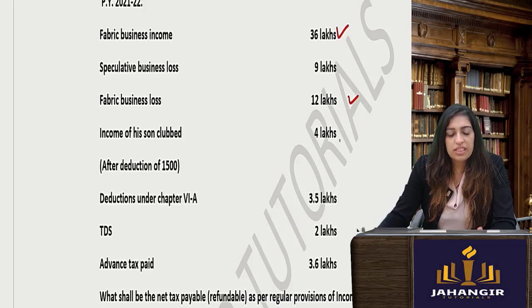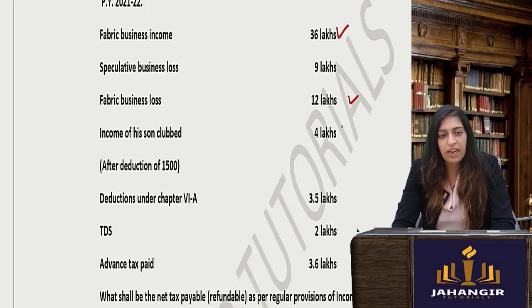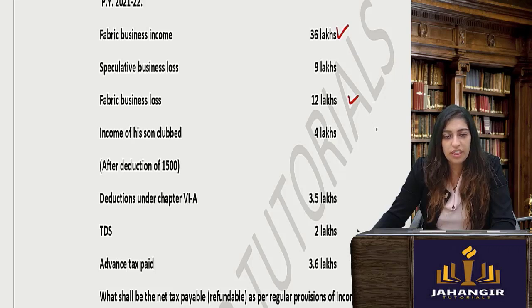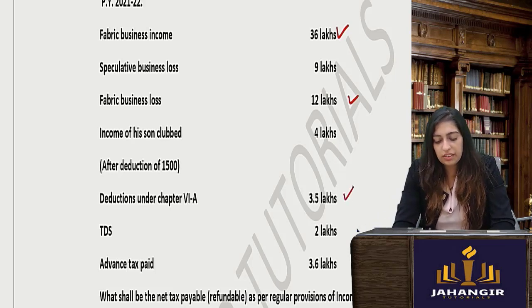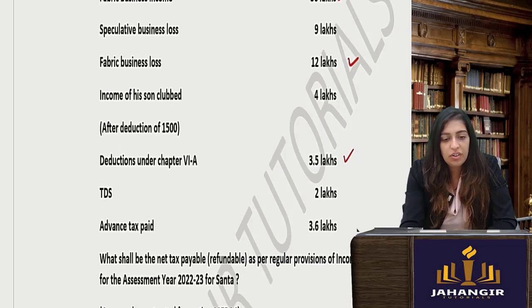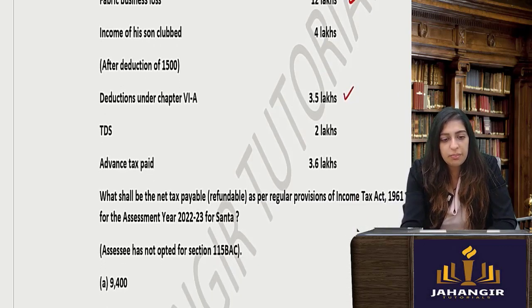Okay, income of his son is clubbed. So you add the 4 lakhs. They are saying that it is after deduction of 1500, so you don't have to do the 1500 deduction. Okay, now you will add this, you will get 28 lakhs. Now after that, see the deductions under chapter VI-A. So you will get 3,50,000 you can subtract. Now what should be the net tax payable?